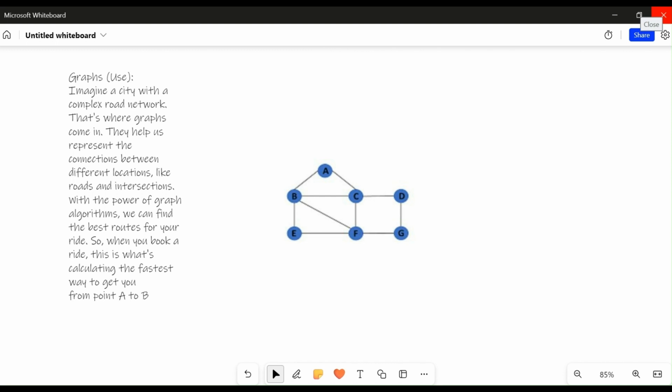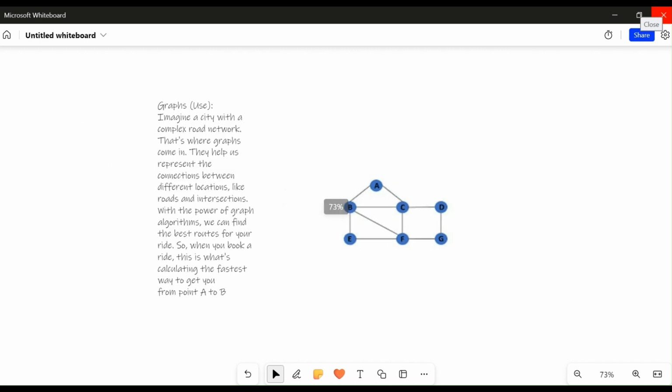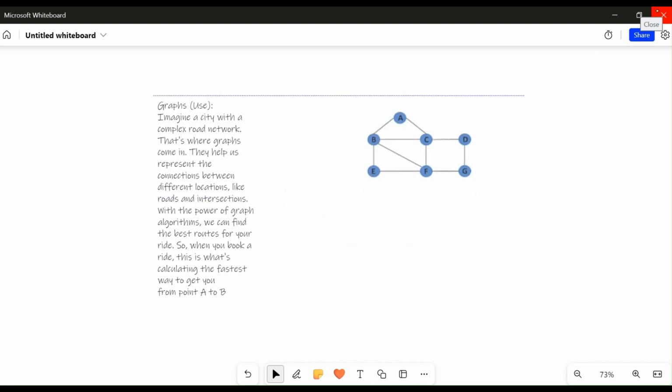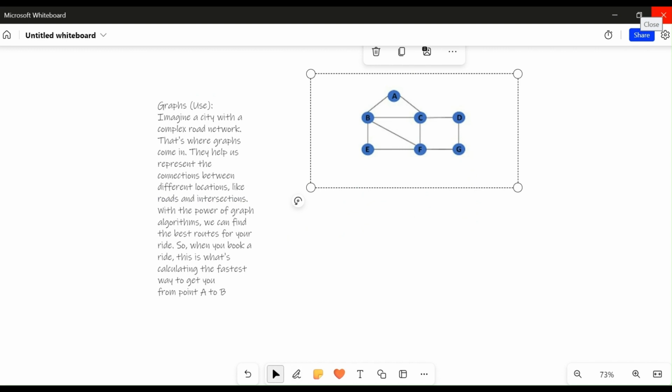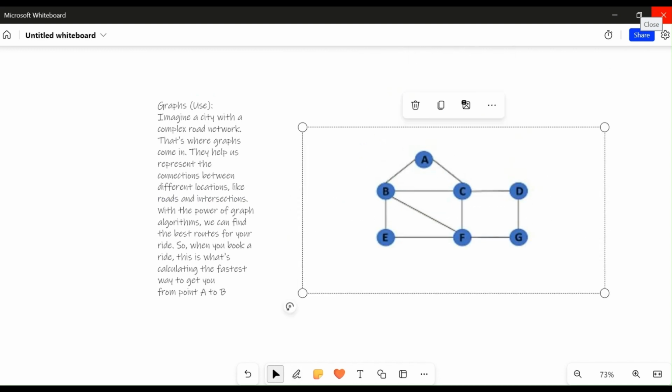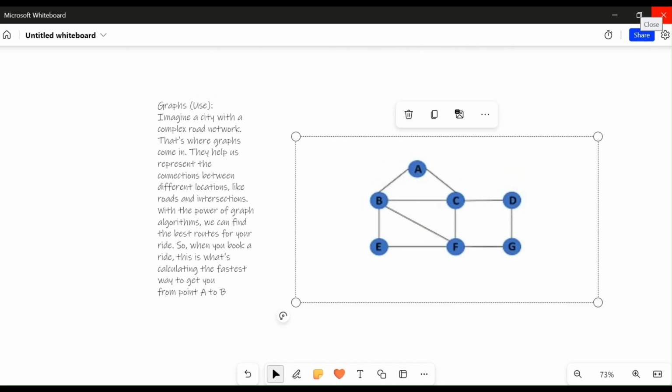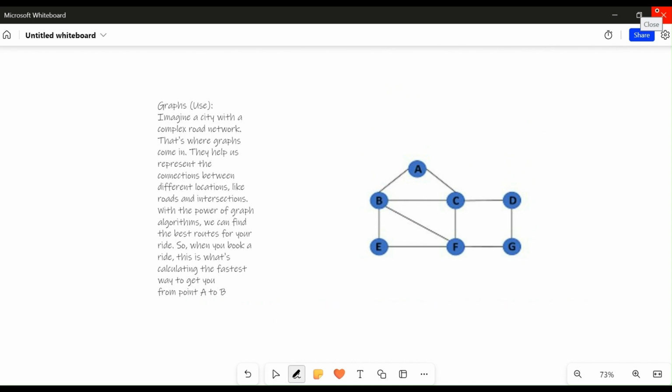So when you book a ride, this is what's behind the scenes to find the fastest route from point A to B. So let's keep this as an example. If a person wants to go from, let's keep this position, to G position. Let's keep this as 8 kilometers, 5, 2, 3, 4, or let's keep 4.